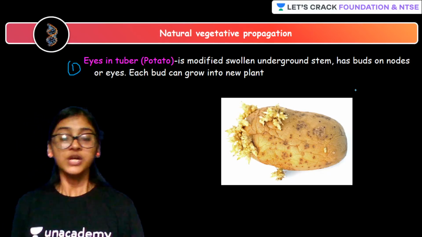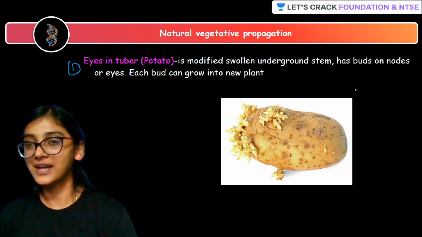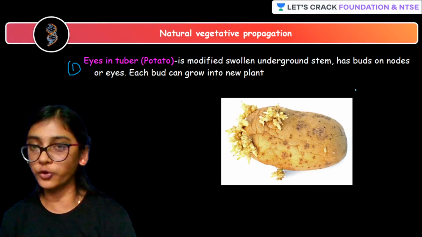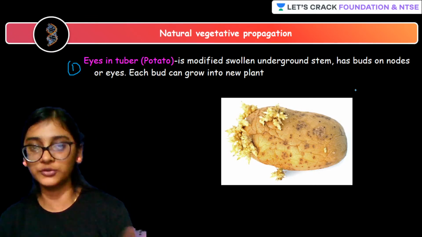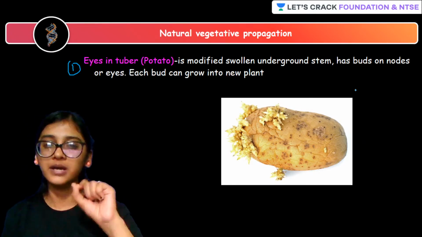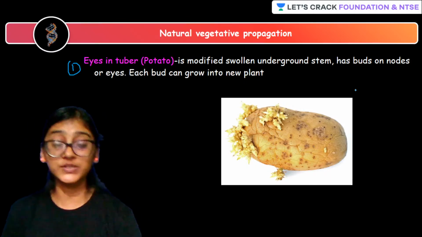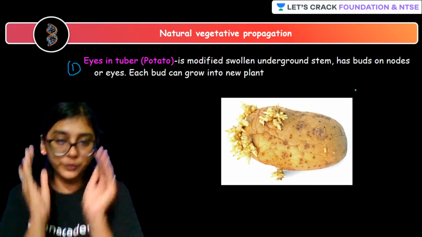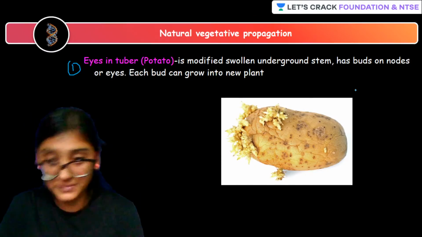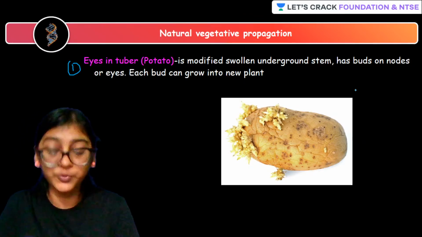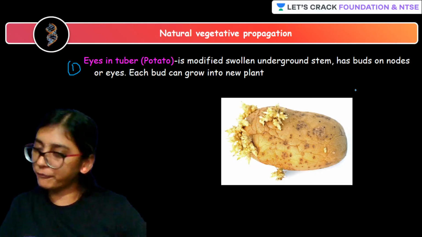Yes, students. So in the case of potato, just ask your mom, go to kitchen. If you wouldn't have gone till now, but I'm sure everyone would have gone to kitchen, and ask your mom, can I just take one potato for my experiment? So if she agrees, keep this potato as it is for approximately 2 to 3 weeks and see what is going to happen with this potato. Yes. So students, if possible, do this.